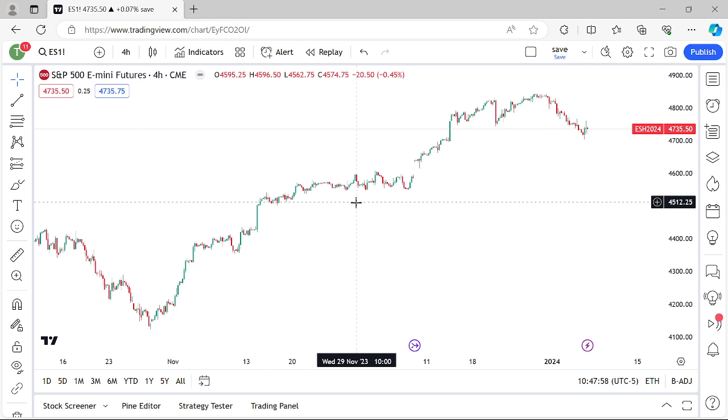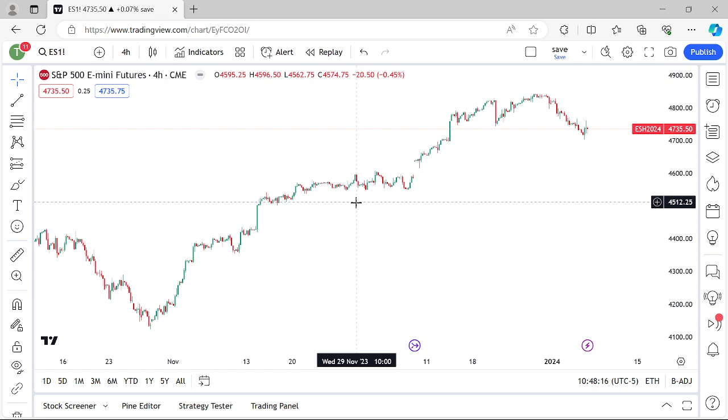Okay, so with the ICT 2022 mentorship, what you want to be hunting at a few different times. So here are your kill zones. Here are your times that you should be hunting for setups. Get a pen, get a pad. If you don't know it, we need to write it.